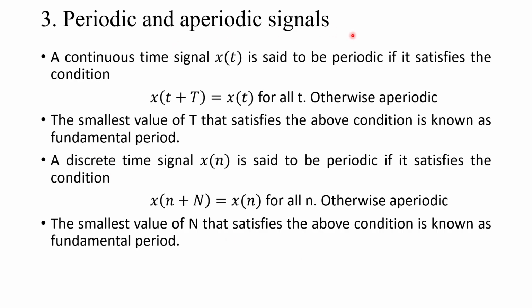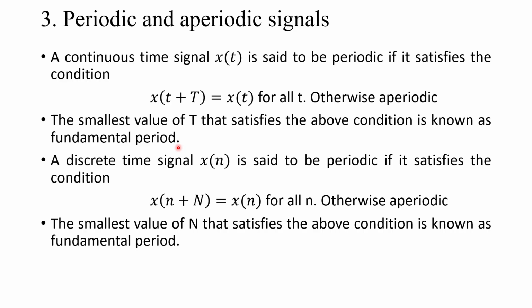Then the next topic is periodic and aperiodic signals. We will complete this topic in this video lecture, and even and odd, energy and power signals in the next one. We will discuss periodic and aperiodic signals for both continuous and discrete time. A continuous time signal x of t is said to be periodic if it satisfies the condition x of t plus T is equal to x of t for all t, otherwise it is aperiodic. The smallest value of T that satisfies this condition is known as the fundamental period.